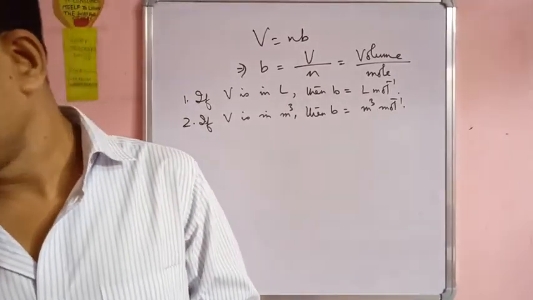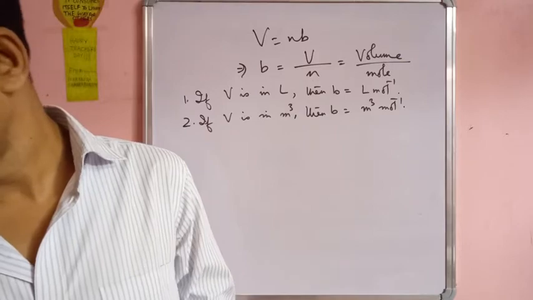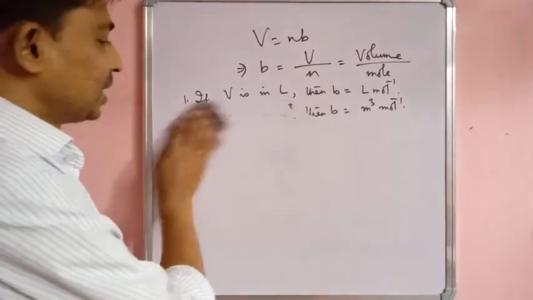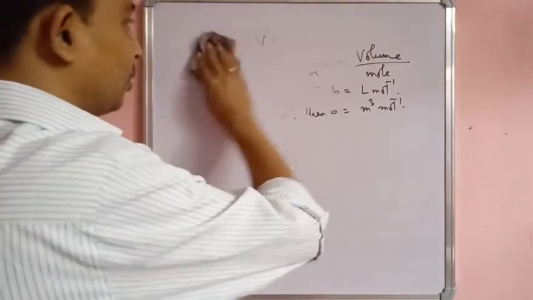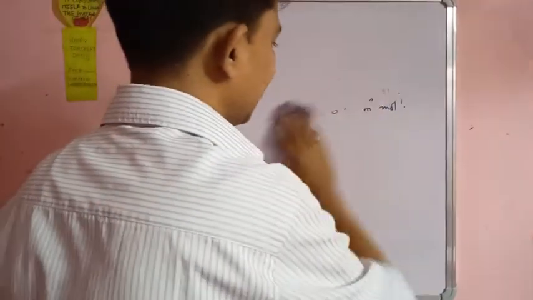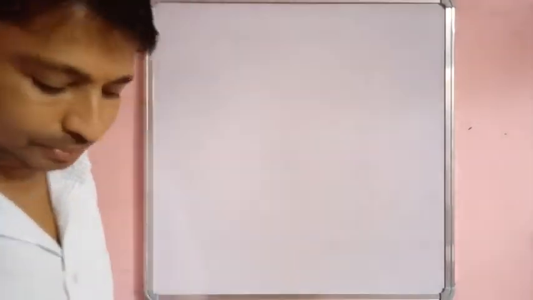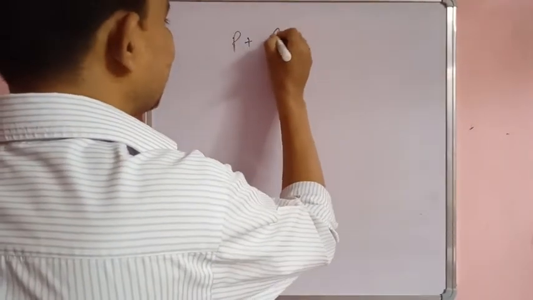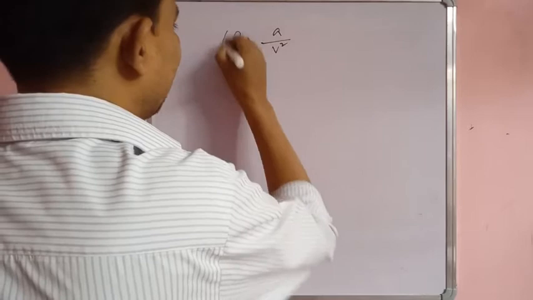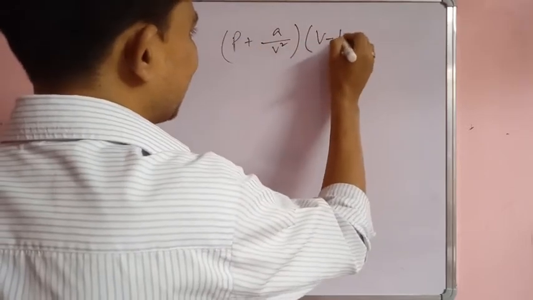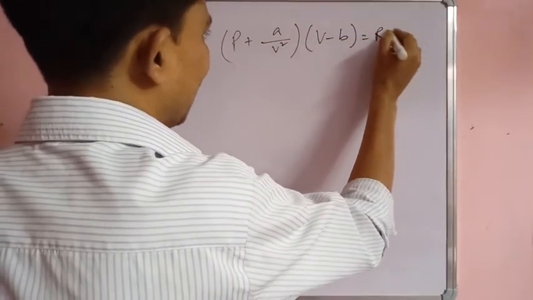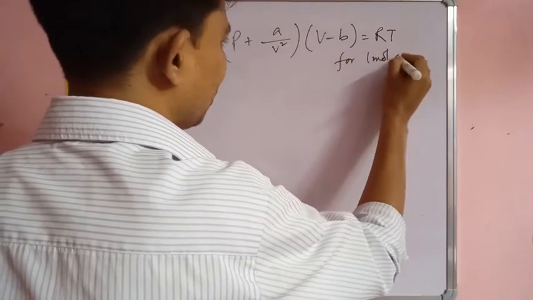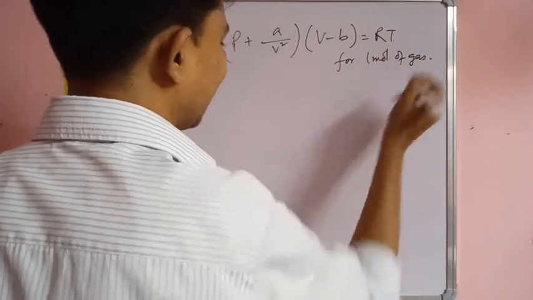Now there are few cases. So what is van der Waals equation? Van der Waals equation for 1 mole of gas is P plus A by V square into V minus B is equal to RT. This is for 1 mole of gas. Okay.